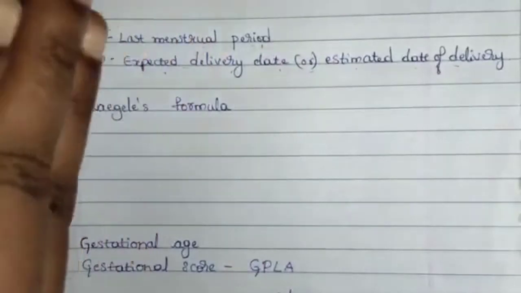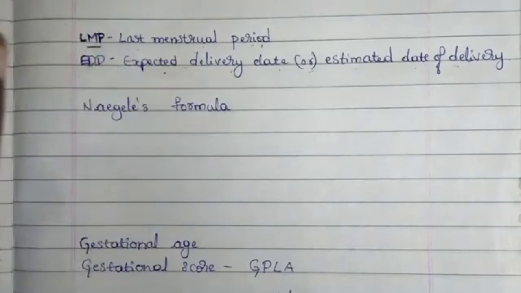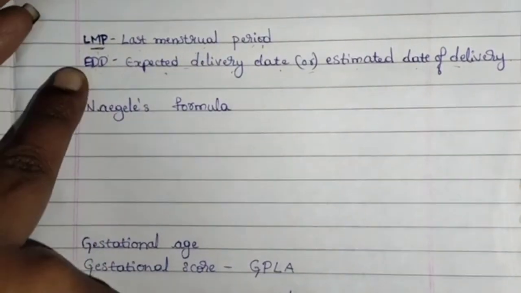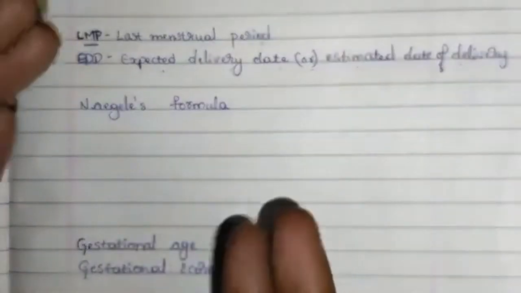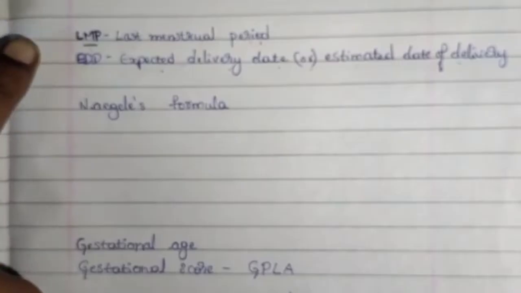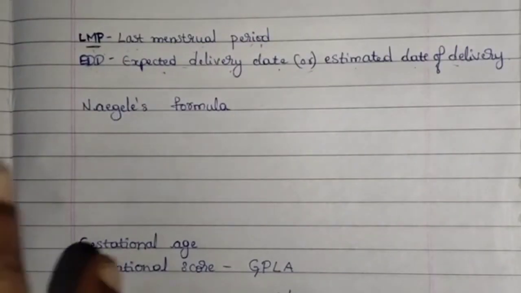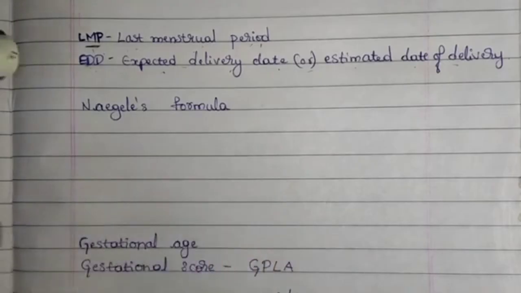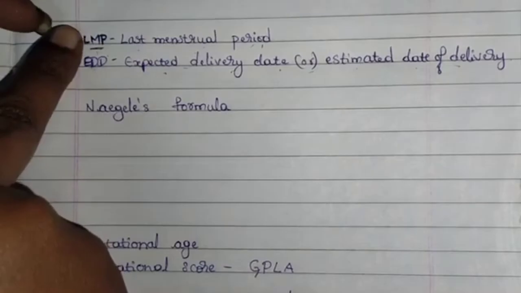LMP is the date when the woman last got her menses. That is, which was the last date when she got her period. That is LMP. And EDD is nothing but the date on which the woman may get her delivery pain. Based on the LMP, we will calculate at which date she may get her delivery pain, at which date she may expect the baby. Okay. To calculate this EDD, we have to know the LMP. Okay.